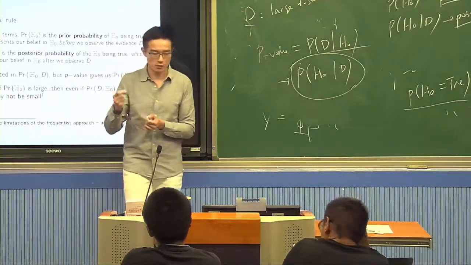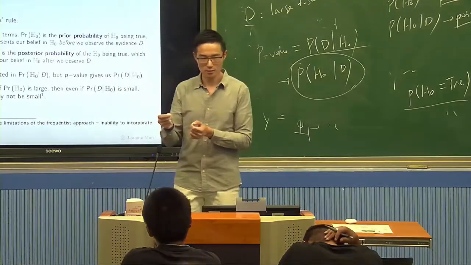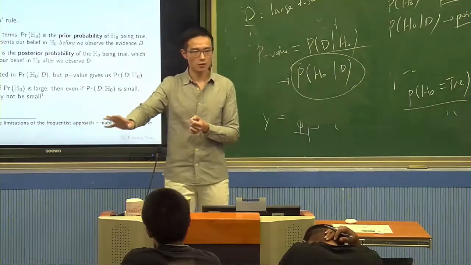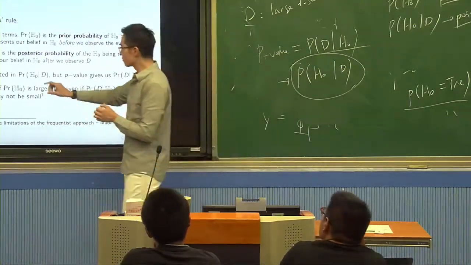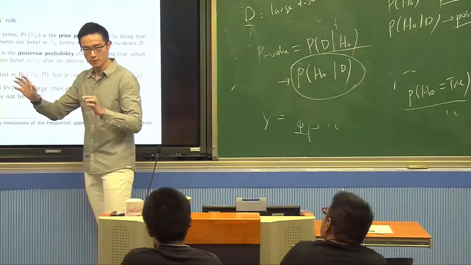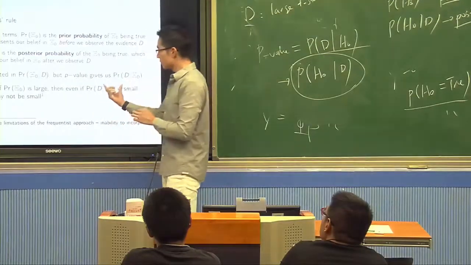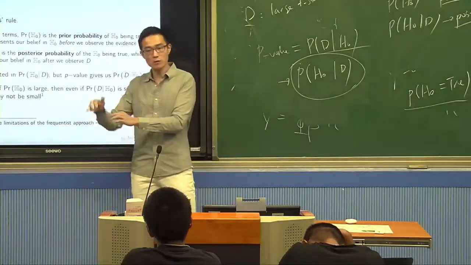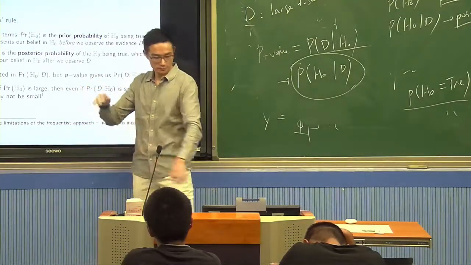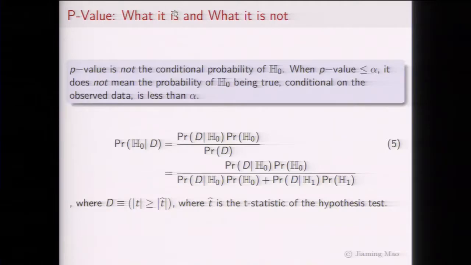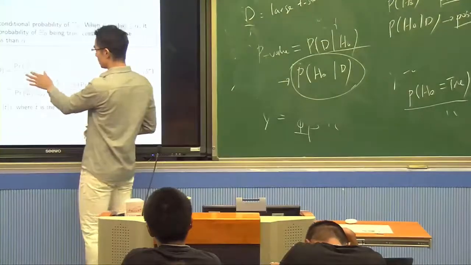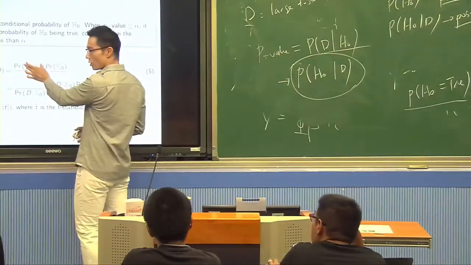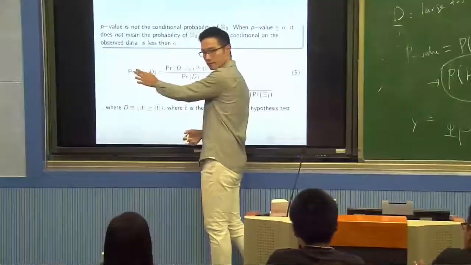Okay, so that brings us to this observation, which is what happens if you believe H0 is very, very likely to be true before seeing the data. Okay? Your prior belief, your prior probability of H0 is really large. Then even if your p-value is very, very small, your posterior belief should still be very large. Correct? Okay, go back to this is a normalizing constant. Forget about it. If this is large, but this is small, this could still be large.